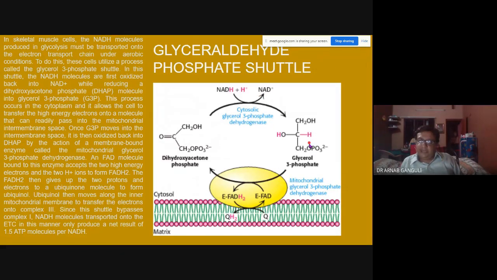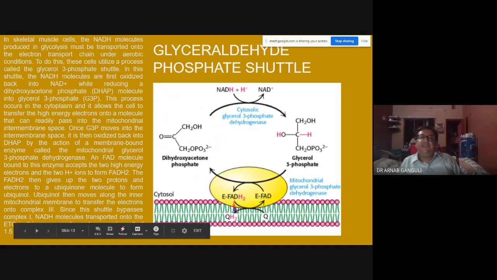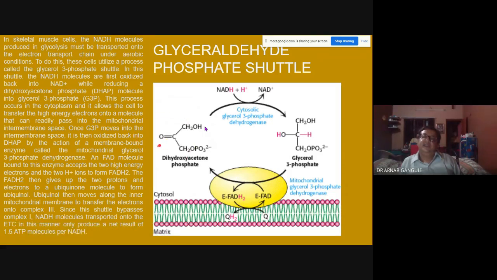This energy converts FAD into FADH2, and this is regenerated back in this process. It takes 2 hydrogens out from here, and at the same time takes 2 electrons also, and if you return it back, it converts back into this. This is the glyceraldehyde phosphate shuttle. This is how you can push the NADH and the FADH2 inside the mitochondria.